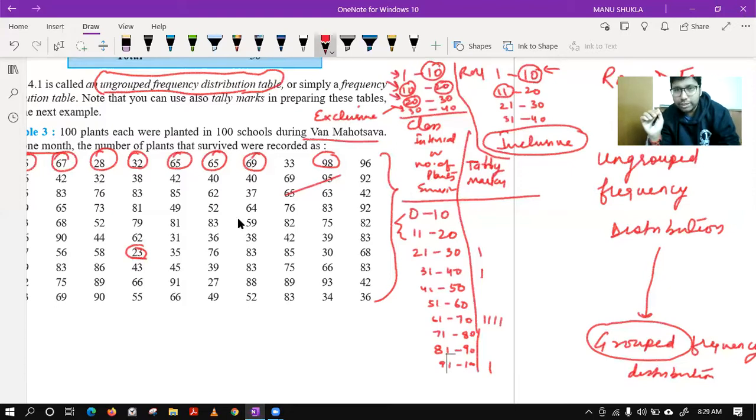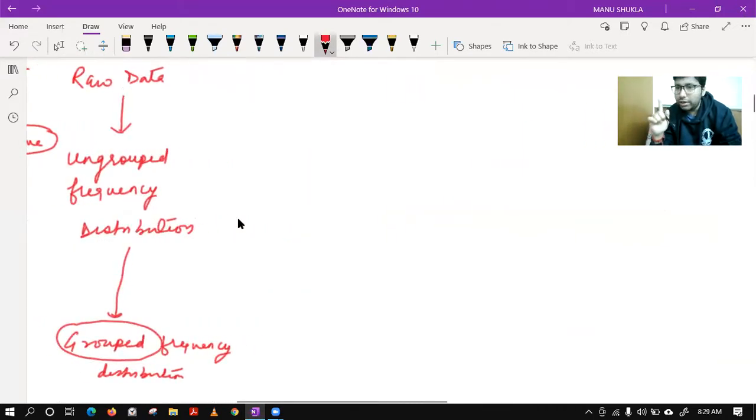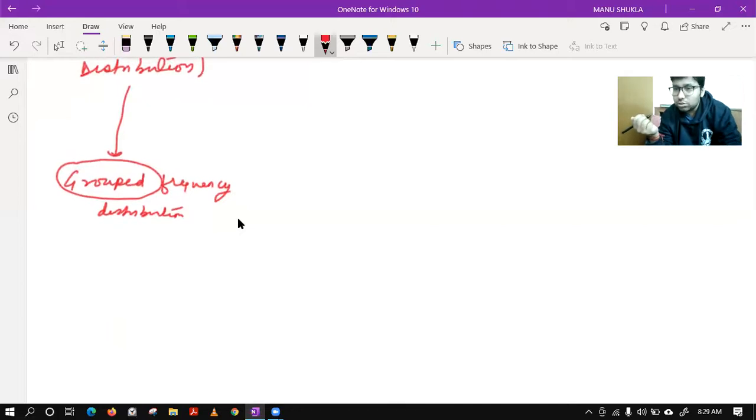So let me move to the next point. We had raw data at the first step. We moved to some complicated data of 30 values. We went for the concept of ungrouped frequency distribution. Then we got another hurdle which contained 100 values, and we found it not feasible to use the same method. So we went for grouped frequency distribution. In grouped frequency distribution, there are two types of class intervals. First is inclusive, second is exclusive. Let me write that distribution.